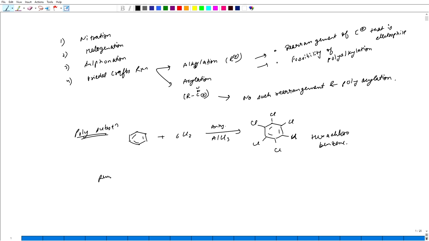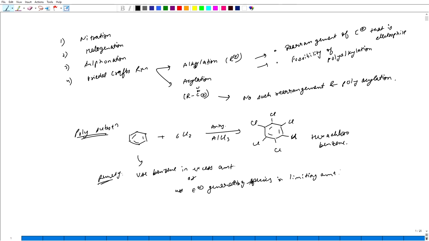The remedy is to use benzene in excess amount, or use the electrophile generating species in limiting amount.